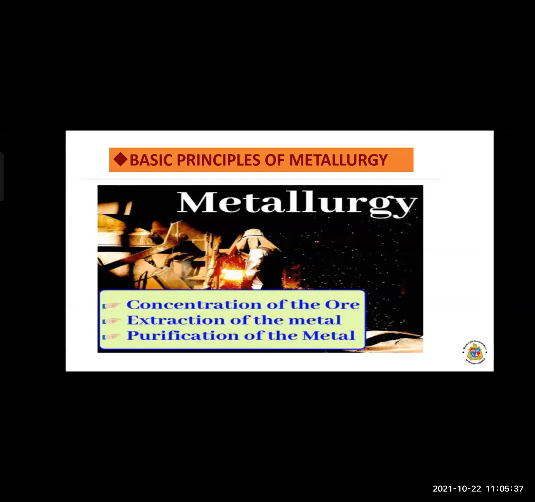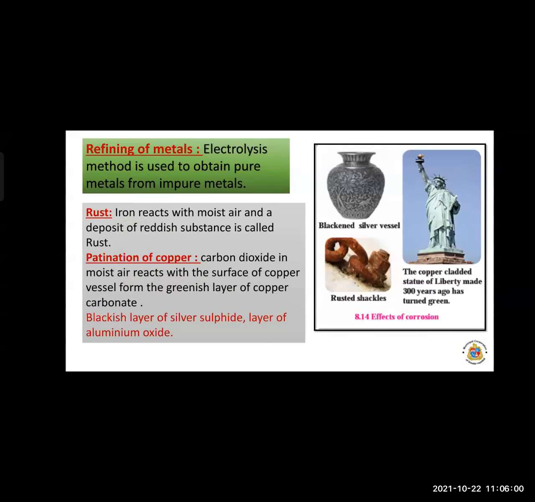We have seen the electrolytic reduction process of alumina. This is the process by which we can get the pure metal, the electrolysis method. So the electrolysis method is used to obtain the pure metal from the impure metal. Third stage is refining of metals. Electrolysis is used to obtain the pure metal from the impure metal. So refining of metal is this only.